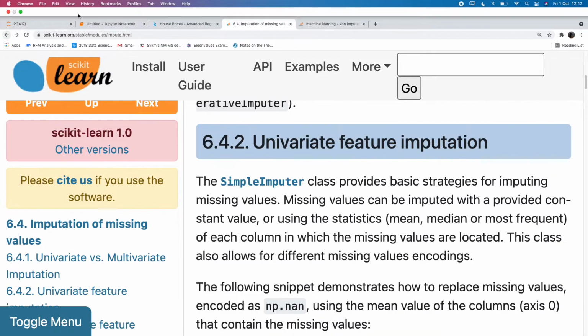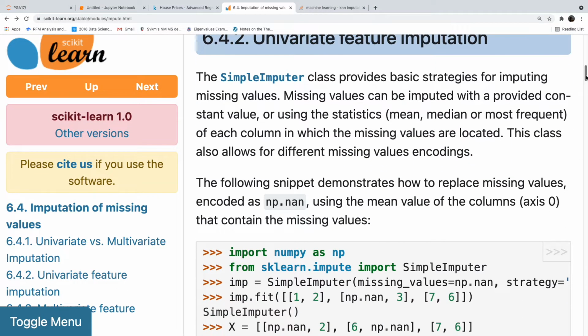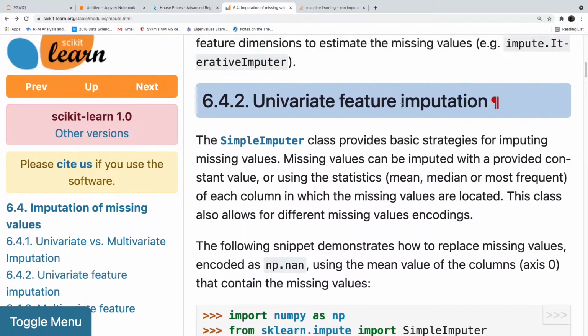Simple imputer is a univariate feature imputation methodology. That means it will take the single column only. It will not take into consideration the other columns' impact on this column. It just goes with the column mean, median and most frequent.